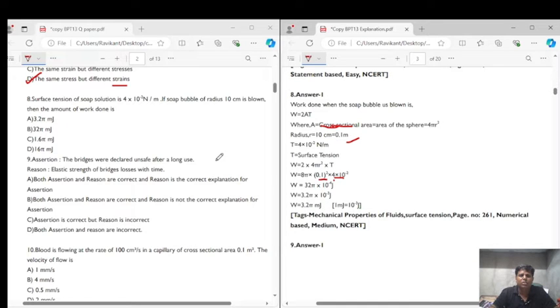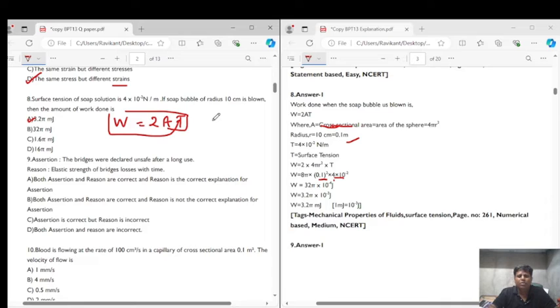So the correct answer for question number 8 is option 1, that is 3.2 pi millijoules. Simply what we have used is the formula W is equal to 2AT. Work done is equal to 2 times surface area into surface tension, and this would give us the work done. From where have we got this formula?